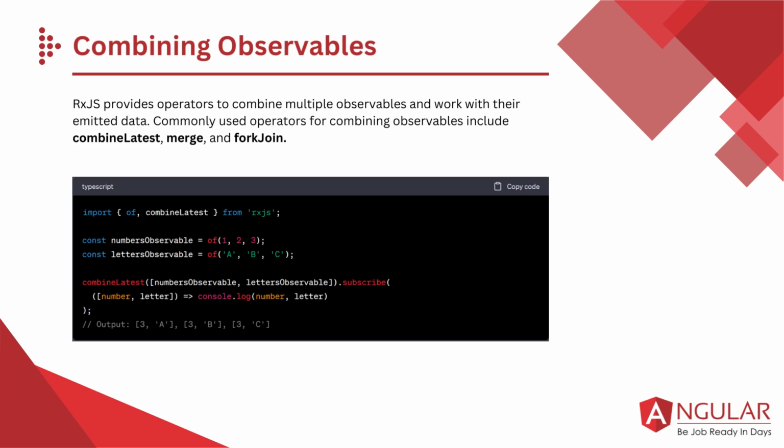Summary. Observables and RxJS operators are powerful tools for handling asynchronous data streams and events in Angular. We can subscribe to observables to listen for data, transform and filter data using various RxJS operators, handle errors gracefully, and even combine multiple observables to work with their emitted data.